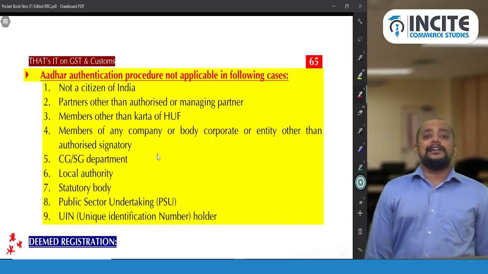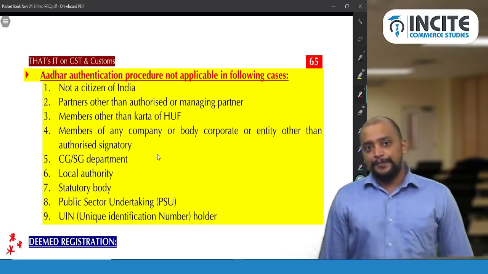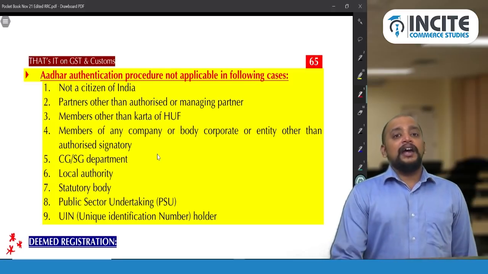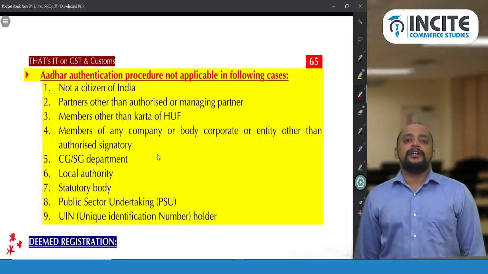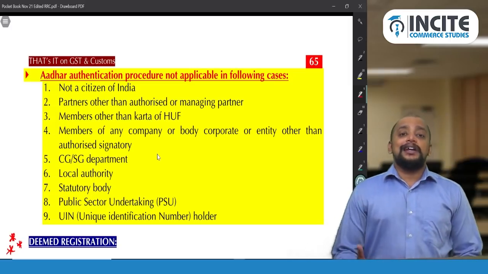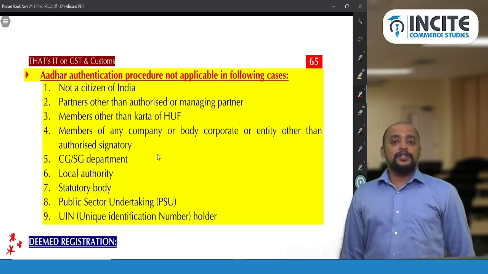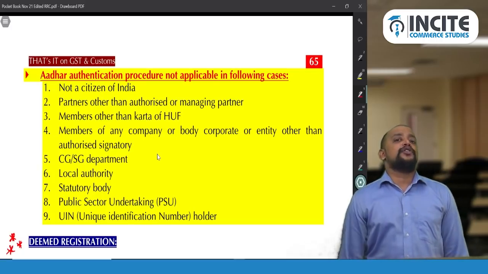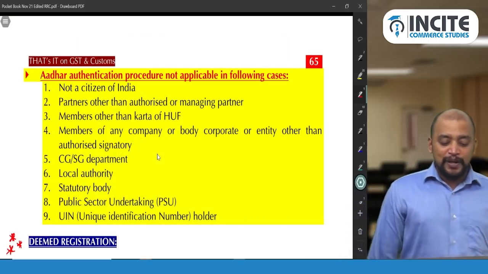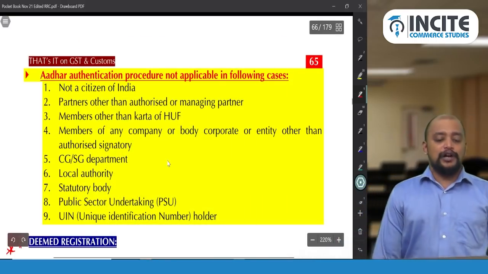Central government or state government departments are not at all required to undergo authentication. Then statutory body, local authority, public sector undertakings. And UIN holder: unique identification number holders are not registered persons, and they are getting the refund of GST paid on inward supply. For that they get a unique number, so just because they get that, they are not required to undergo authentication, because it is not a normal registration. So this is the updated one, and these people are not required to undergo Aadhaar authentication.